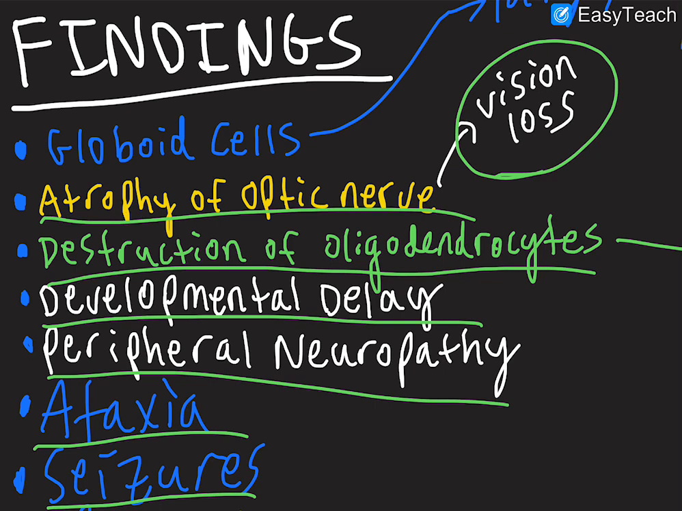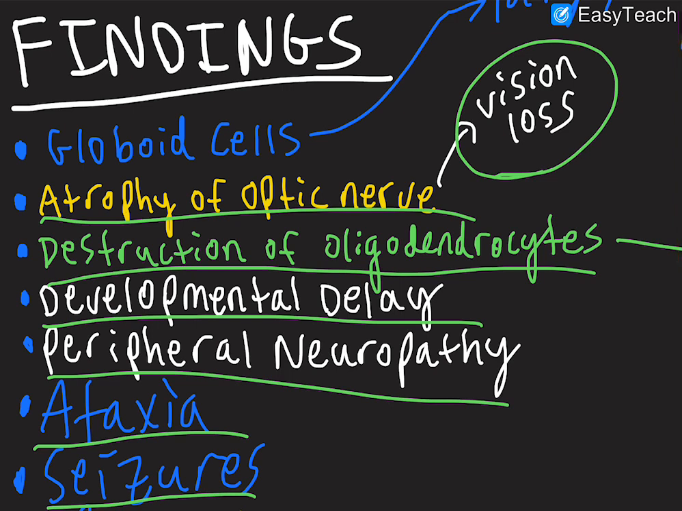Just to review, Krabbe disease, also called globoid cell leukodystrophy, has a deficiency in the galactocerebrosidase enzyme that leads to the buildup of galactocerebrosides and psychosine. This can lead to certain findings like globoid cells, which are large multinucleated macrophages. So again, we find globoid cells. We also see oligodendrocyte destruction.